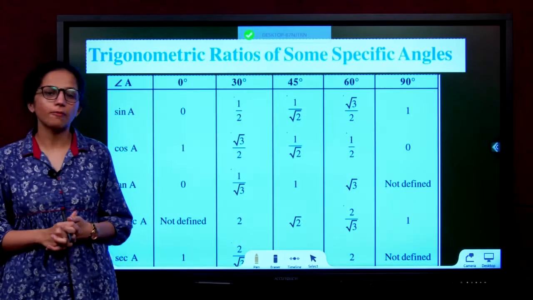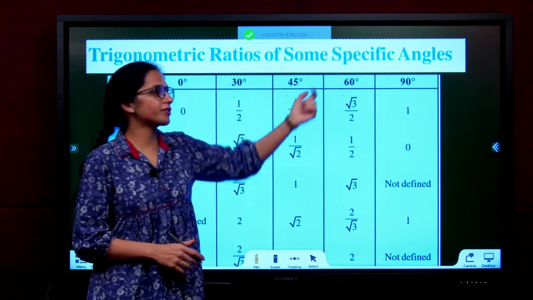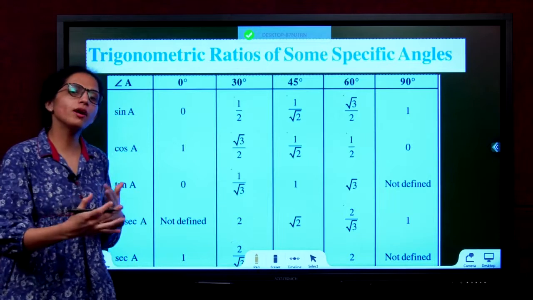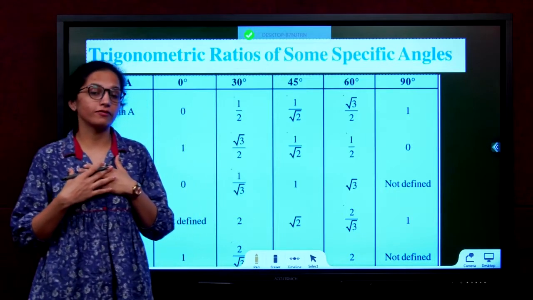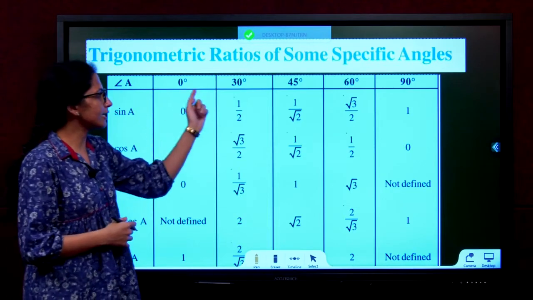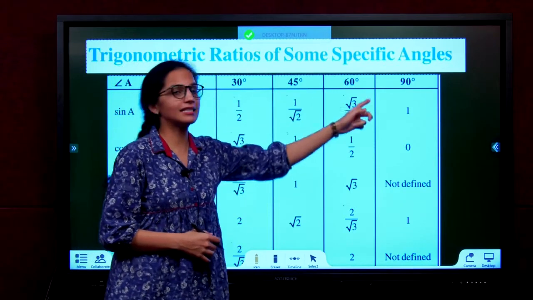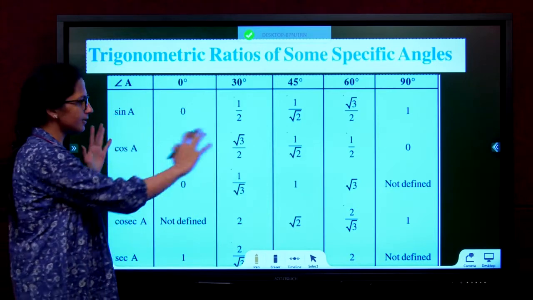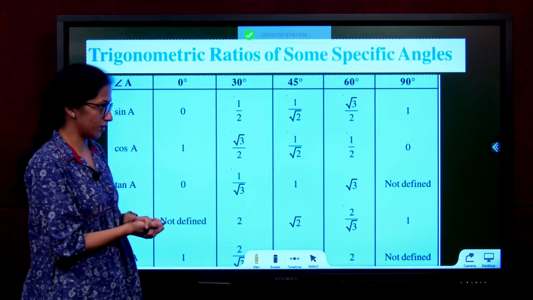Moving on to the next topic, trigonometric ratios of some specific angles. For a few angles, we need to know the value of the trigonometric ratio by heart. The angles that we study are 0 degree, 30 degree, 45 degree, 60 degree and 90 degree. This table is given in your textbook. You all can refer to it over there.